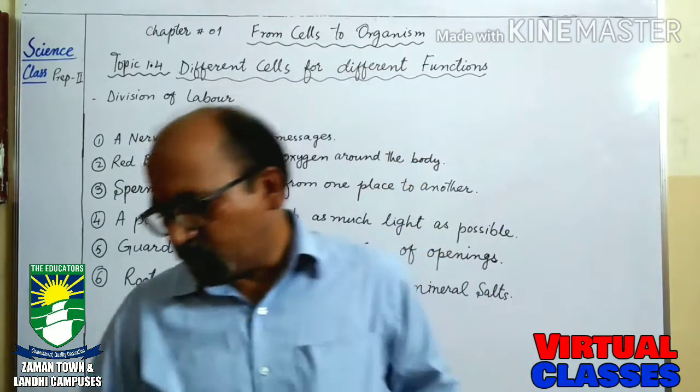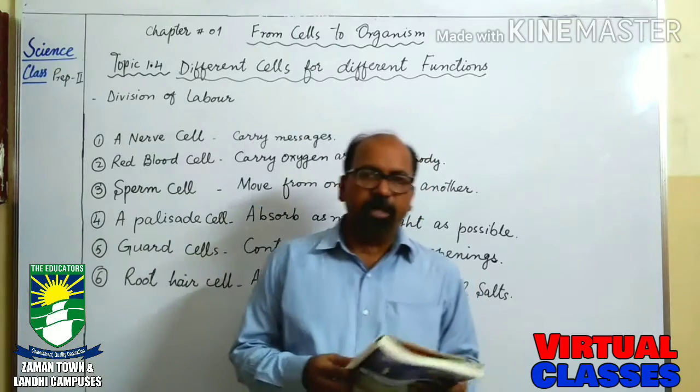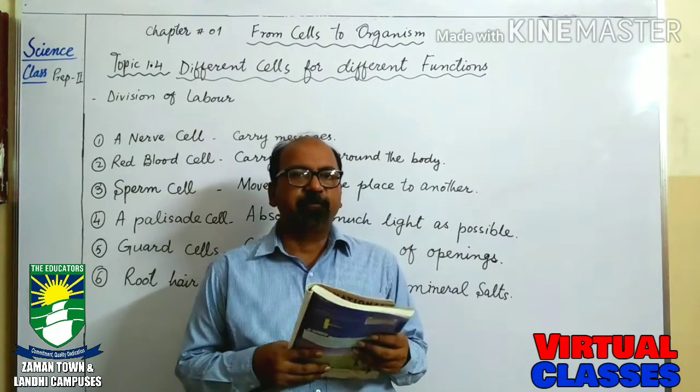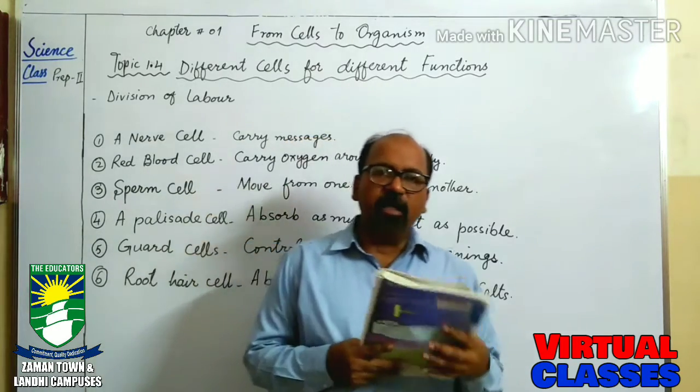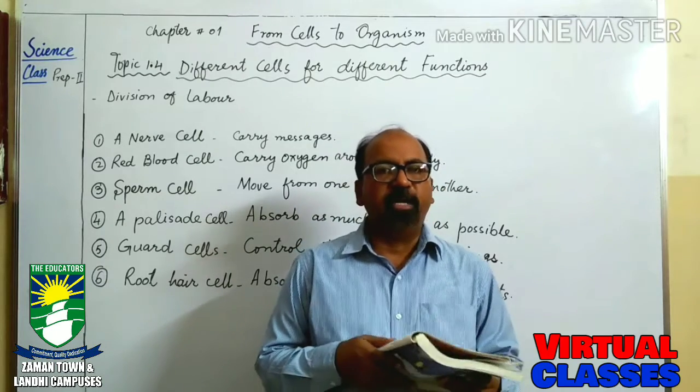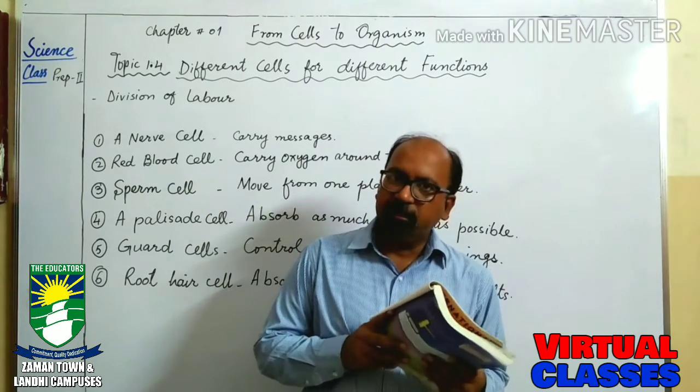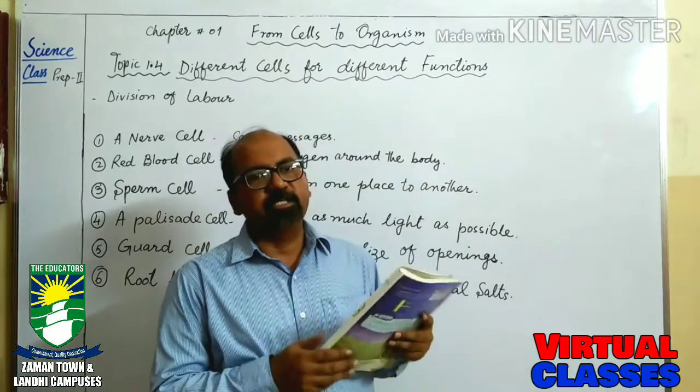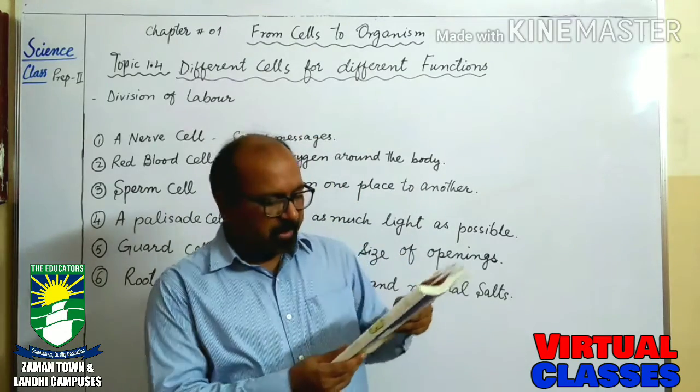What is the definition of stomata? The small openings which are present at the under surface of the leaves are called stomata. And what is the function of stomata? Stomata are present for the exchange of gases.